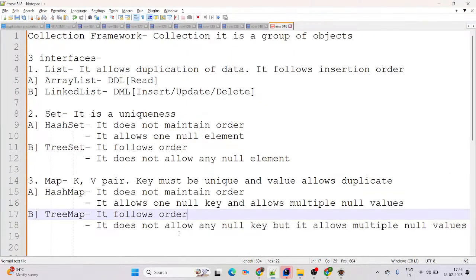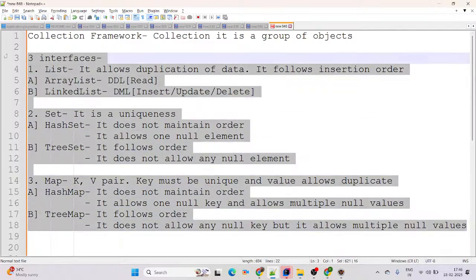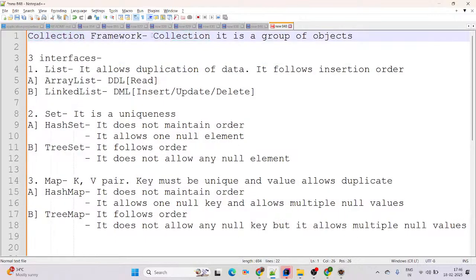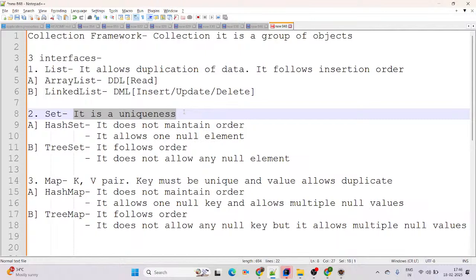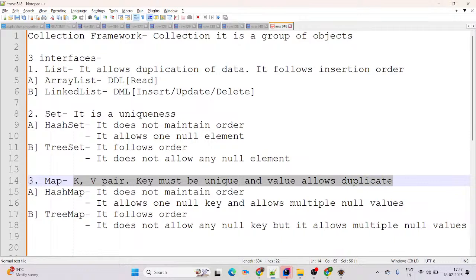One more time I will revise this entire theory part, and then we will come up with the advanced collections. See, collection is a group of objects. There are 3 important interfaces: list, set and map, and all the interfaces come from the java.util package, and those are part of Java 1.2. Then list means it allows duplication of data and follows insertion order. Set is about uniqueness; it does not allow any duplication of data. Map is a key value pair. Key must be unique and value allows duplicates.